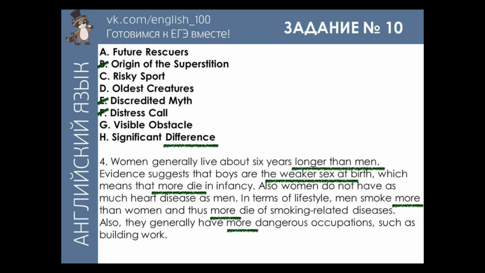This next bit is pretty straightforward. Women generally live about 6 years longer than men. Evidence suggests that boys are the weaker sex, which means that more die, men smoke more, thus more die, have more dangerous occupations. So it's very obviously talking about significant difference between men and women.